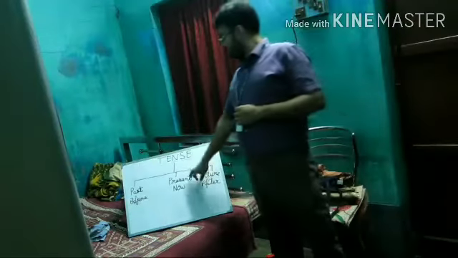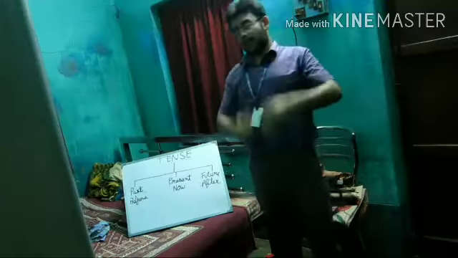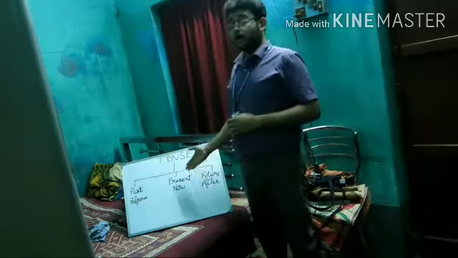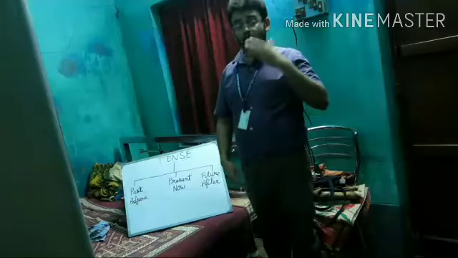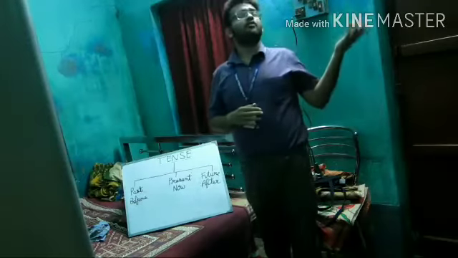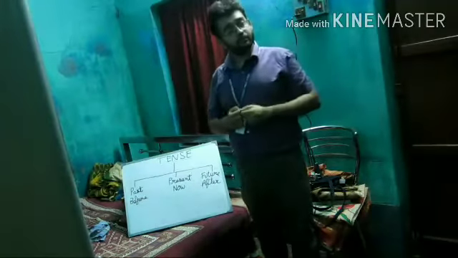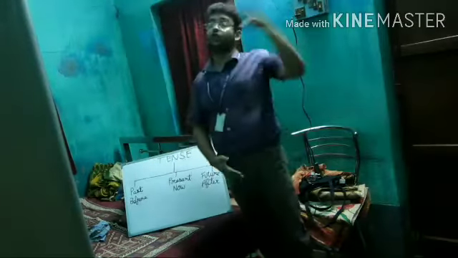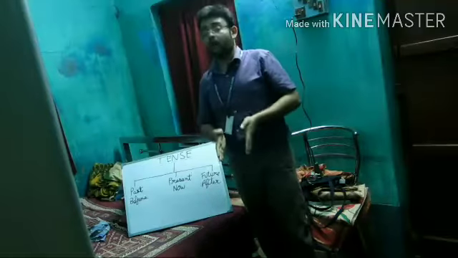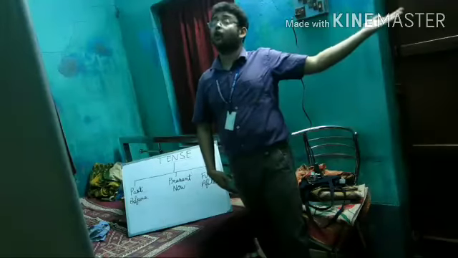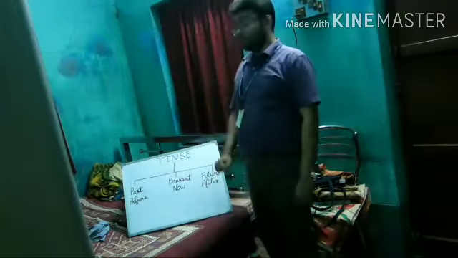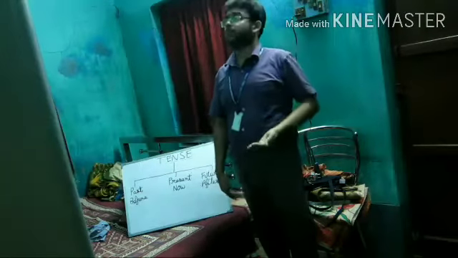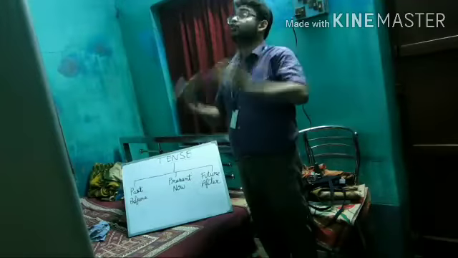Okay. That means present, now, at now. Suppose now I am taking your class. I am explaining to you about tense. What is tense? How many types of tense are there? Suppose before coming to my class, you may be in your home. You have done your breakfast. You have eaten something, or you are watching television. That is the past or before. That means before the time of now. Now, future. That means after. That means after attending my class, suppose you will go home or you will go to the field to play. That is called future. That means what you are going to do in future.